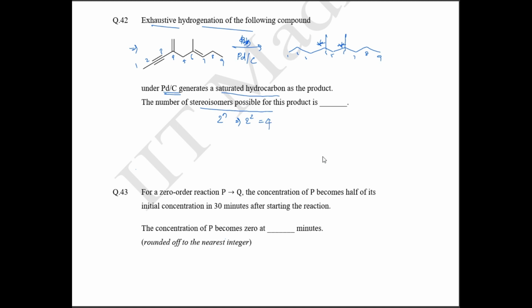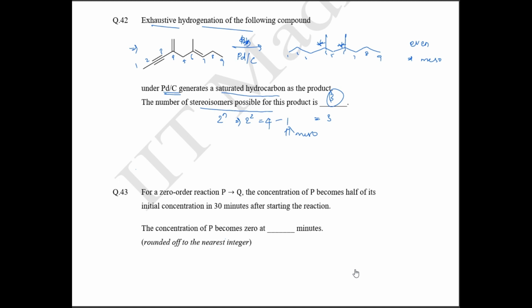But here, if you look, this has an even number of stereo centers. If there are even stereo centers, there is a possibility of a meso compound. So one meso compound will be present. So the number of stereoisomers is 4 minus 1, where 1 represents your meso compound. So after subtracting, this is going to be 3. So the number of stereoisomers possible for this product is 3. 3 is the correct answer. Don't miss the meso compound.